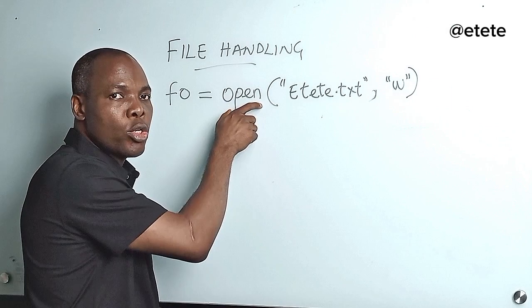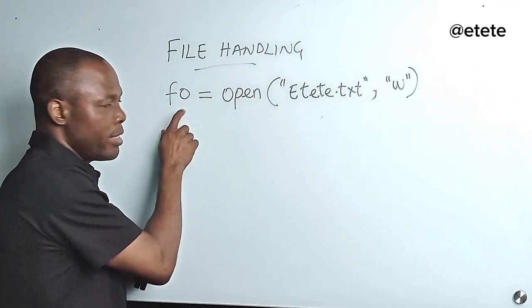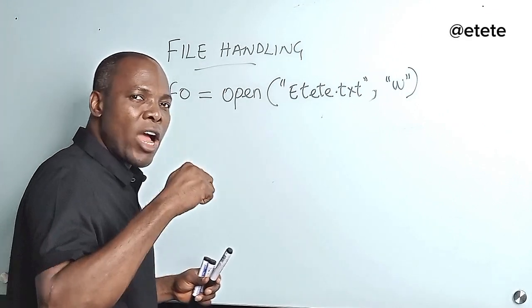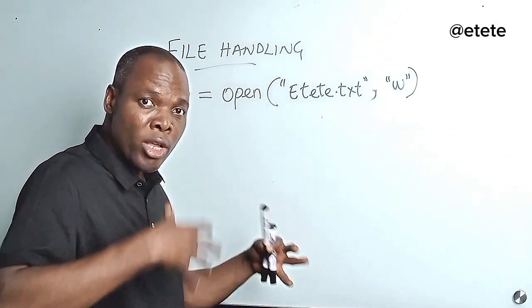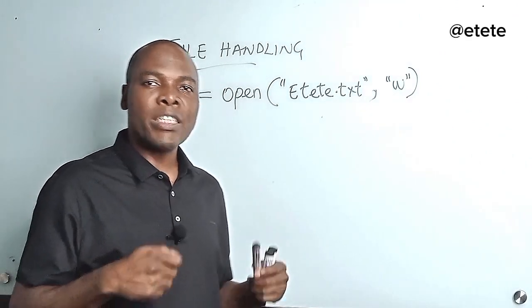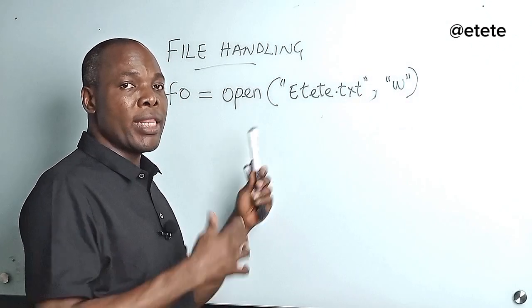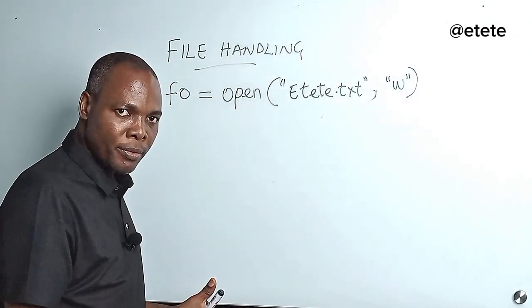This guy is going to build an object, so the file object. Then once the object is built, there are attributes inside this object, which are like those rooms now that you are able to access. So that file object will be able to call a write method and then write a string into the file, and then we will close. There's also another method that will close the file.